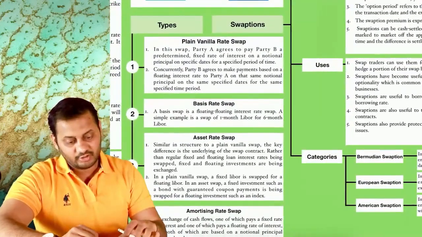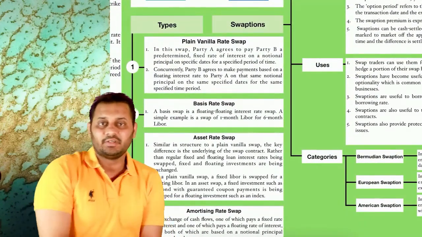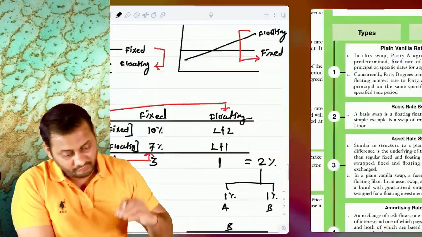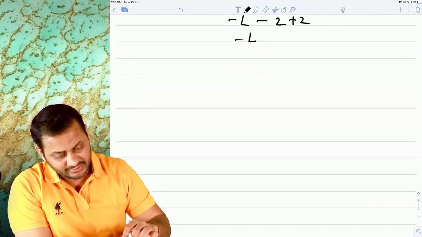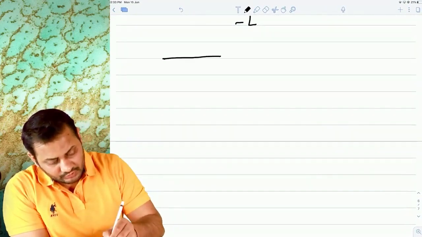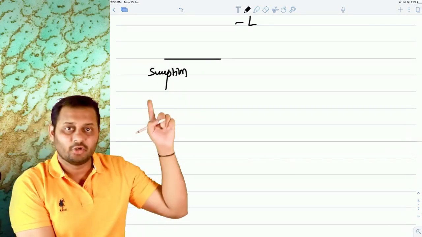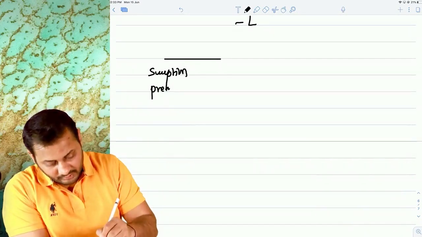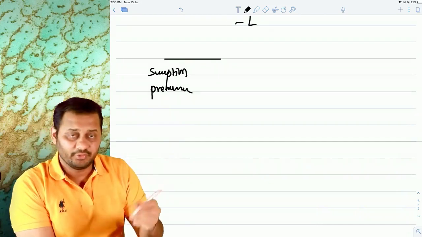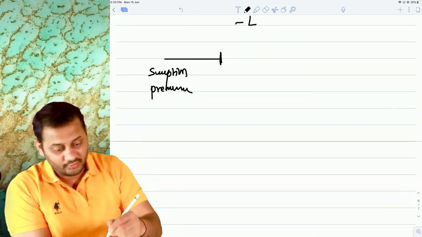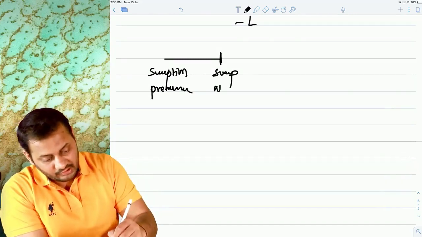Then comes the topic of swaption. Swaption is easy to understand. This is a combination of swap and option. In short, there are no questions on that. Swaption means an option. You buy an option by paying a premium, where you decide that after 3 months, if you think right, you will enter into a swap agreement or not.